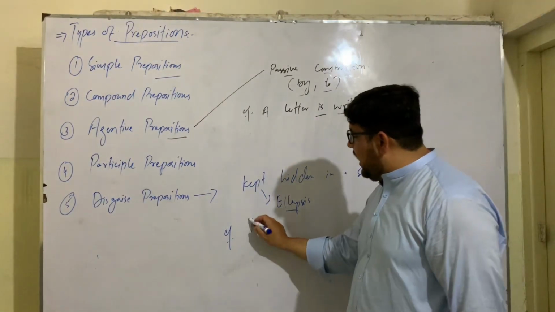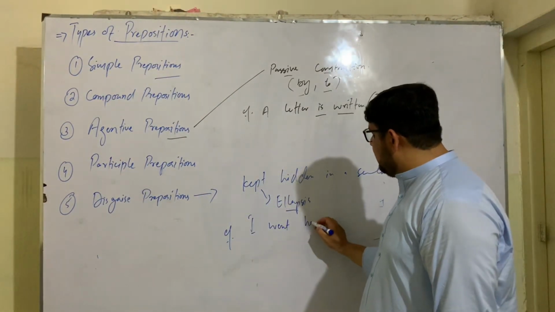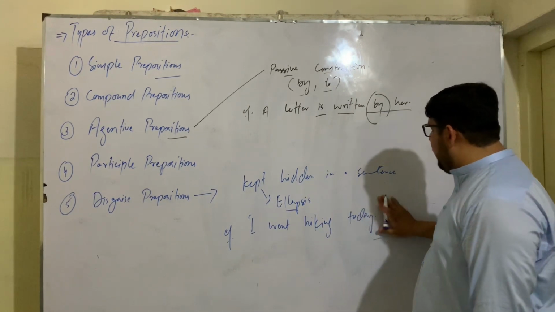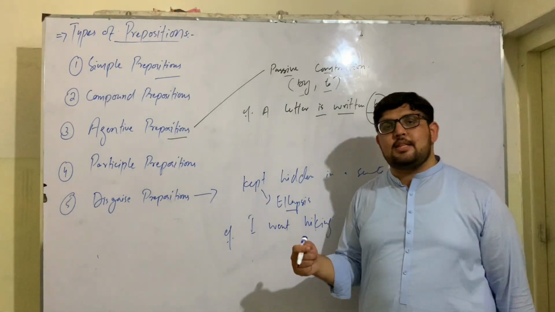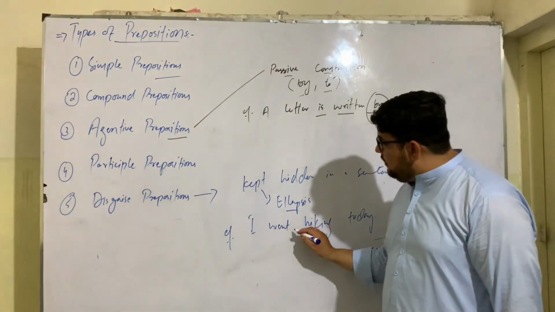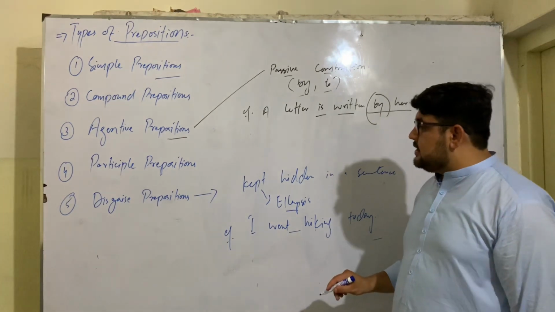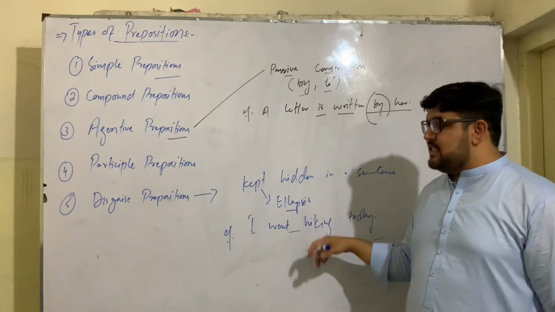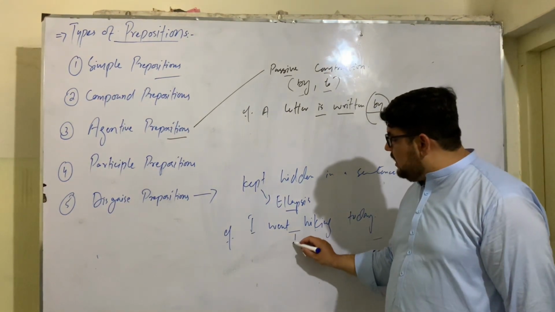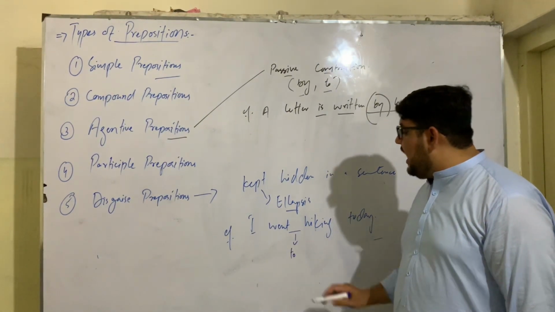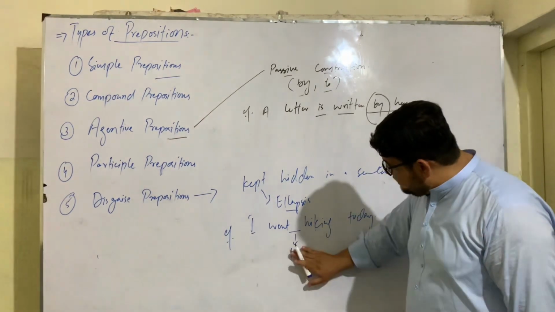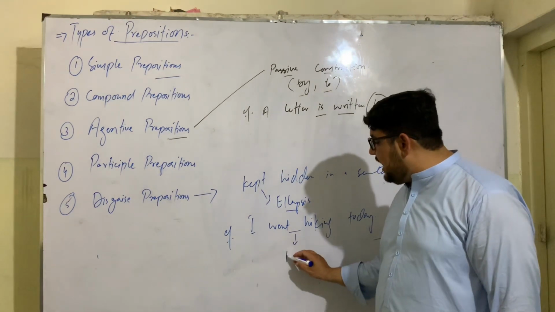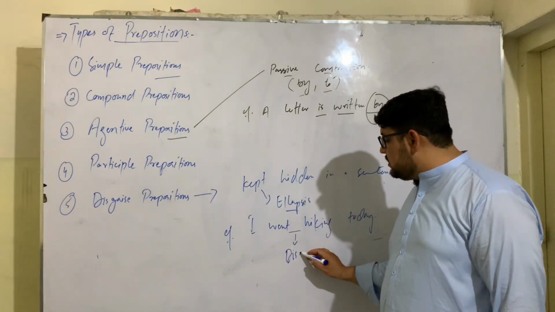For example, I went hiking today. It's a sport. So here if you see, we have just kept the preposition to hidden, in ellipsis, understood. It is actually like this: I went to hiking today, but we have just kept this preposition hidden or disguised. So such prepositions are called disguised prepositions.